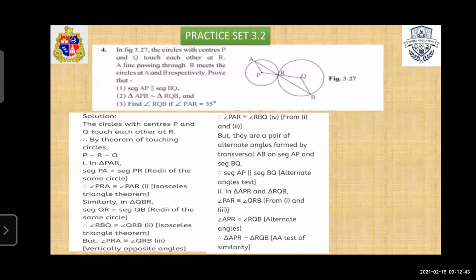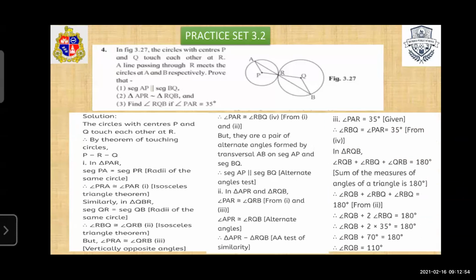So from these two conditions, these two triangles are similar. Which two triangles? Triangle APR is similar to triangle RQB by AA test. And the third one, you have to find angle RQB. PAR is equal to 35 degrees. That means if PAR is 35 degrees, then RBQ is also equal to 35 degrees because they are congruent.